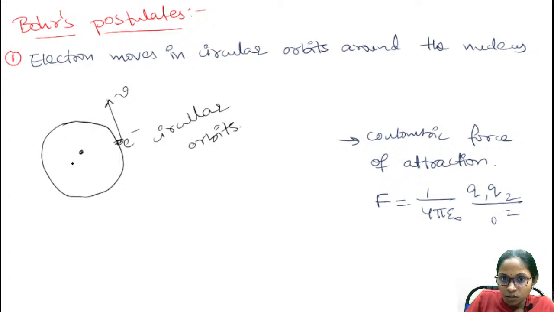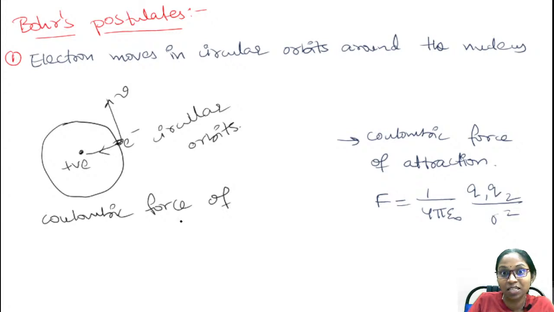As the nucleus has a positive charge due to protons, and the electron has a negative charge, there will be an attractive force between these charges, which is known as the Coulombic force of attraction. You will learn this Coulombic force of attraction from Coulomb's law in electromagnetic theory.